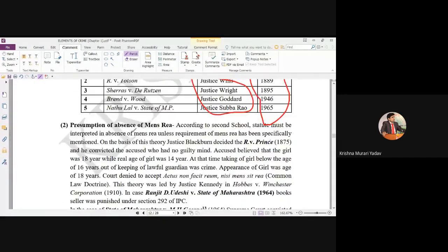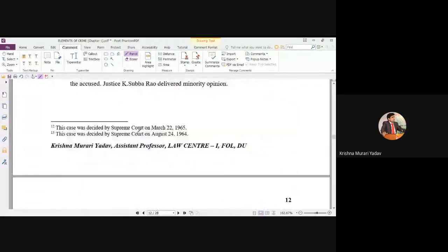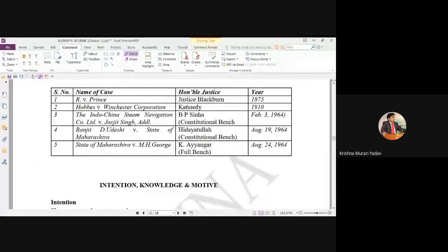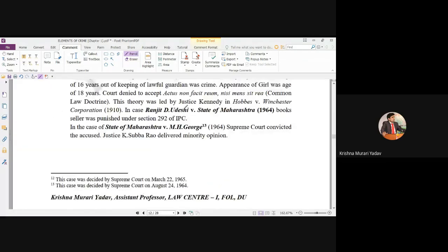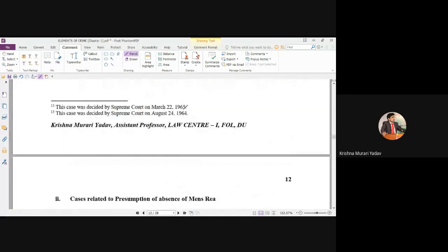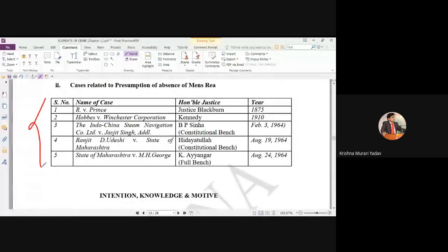On the other side, presumption of absence of mens rea. If the law is silent, in these 5 cases it was observed that mens rea can't be inserted as a condition for conviction of that person. It means 5 or 6 judges on one side and 5 judges on the other side. These are the 10 judges I have to discuss. I hope all of you have understood these points, and be careful: these questions, presumptions, arise only where the statute is silent. If the statute is clear, then no question arises regarding the presumption of existence or absence of mens rea.